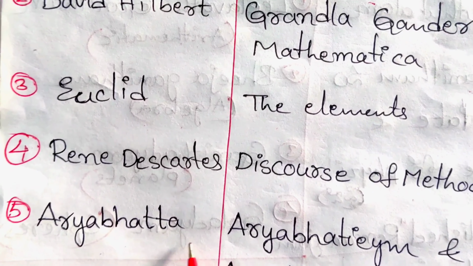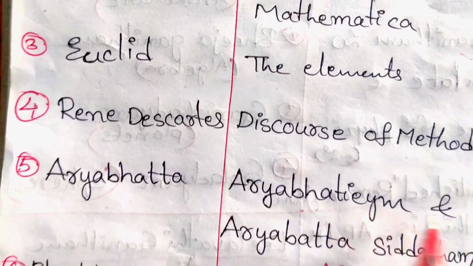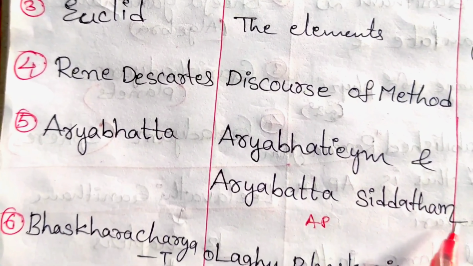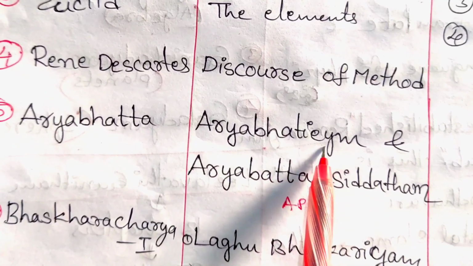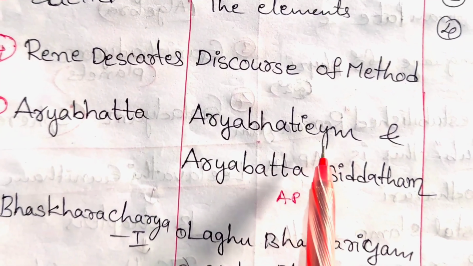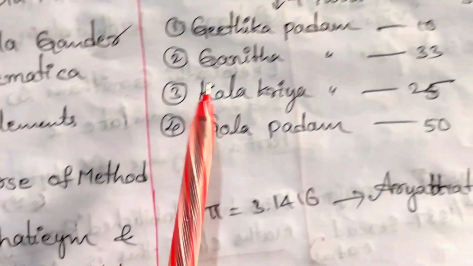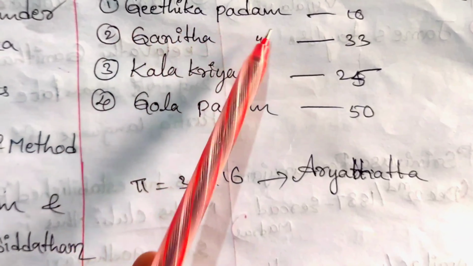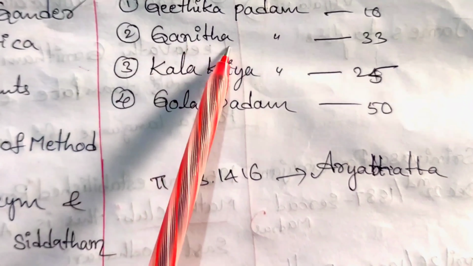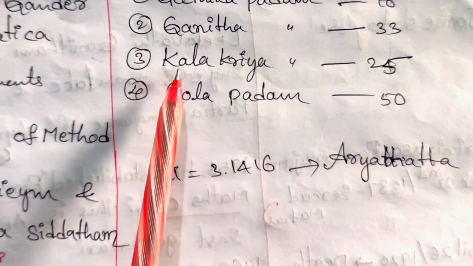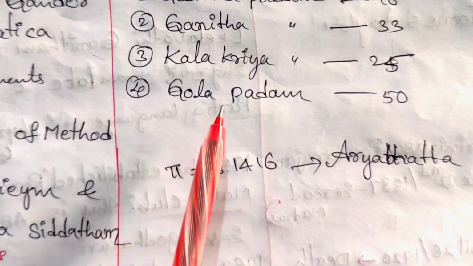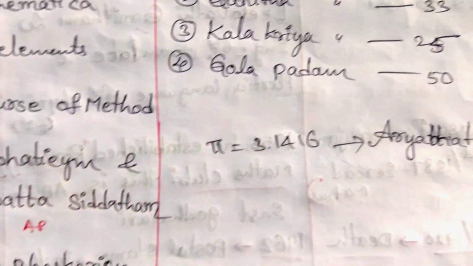Aryabhatta. He wrote two books, Aryabhatiyam and Aryabhatta Siddhantam. In Aryabhatiyam there are 121 verses and it can be divided into 4 parts. Number 1, Geetika Padam. Number 2, Ganita Padam. Number 3, Kalakriya Padam. Number 4, Gola Padam.